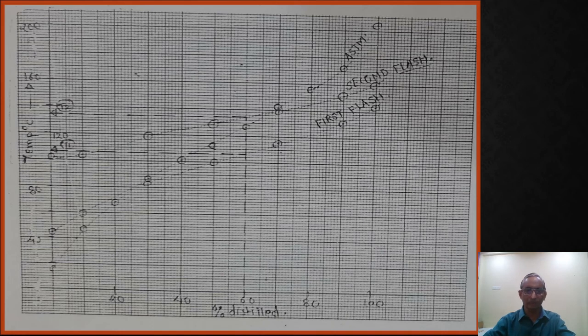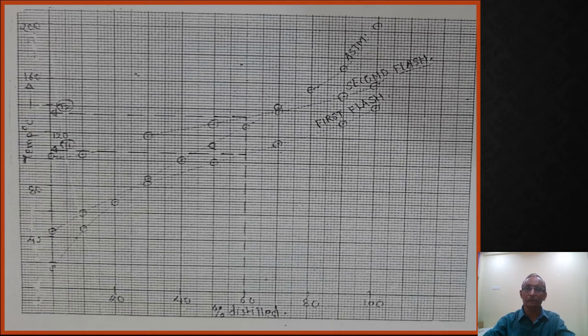So they can ask for any percent distill in the examination. They can ask for 20% also, they can ask for 40%, they can ask for 80%. So you have to understand the meaning of that particular question, and accordingly you have to answer. You can answer for any: 20% first flash, this answer; 20% second flash, this answer; 80%, 85%, 90%. So you have to report the answer the way they ask the question in the problem.